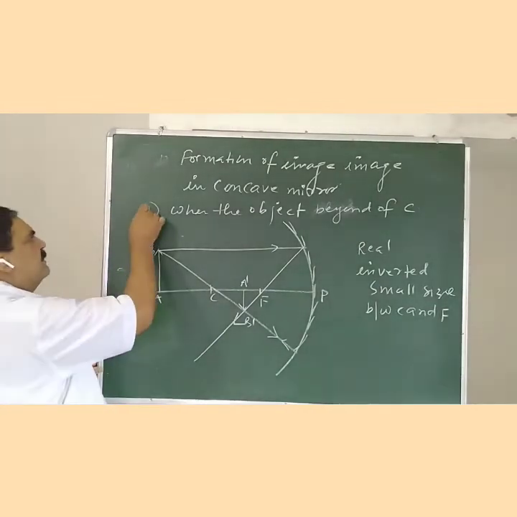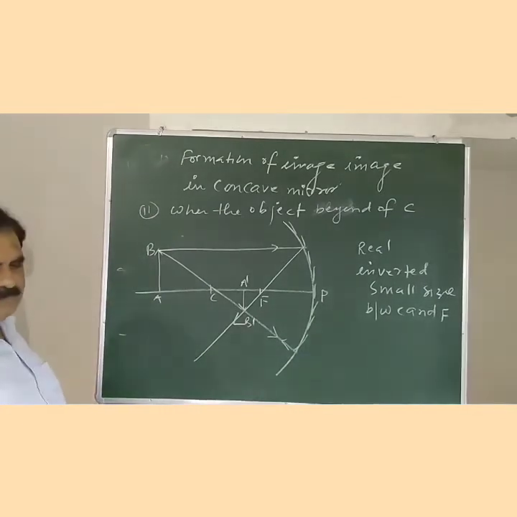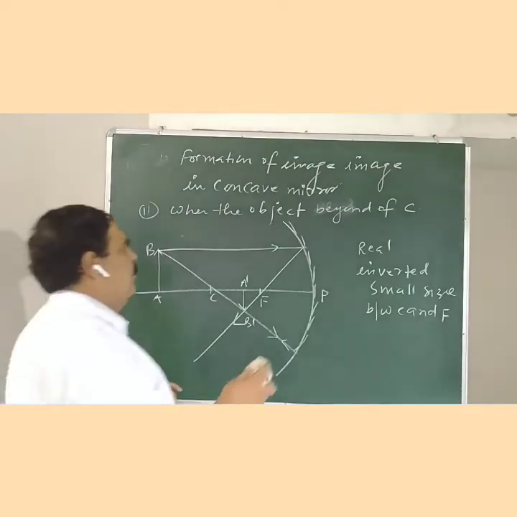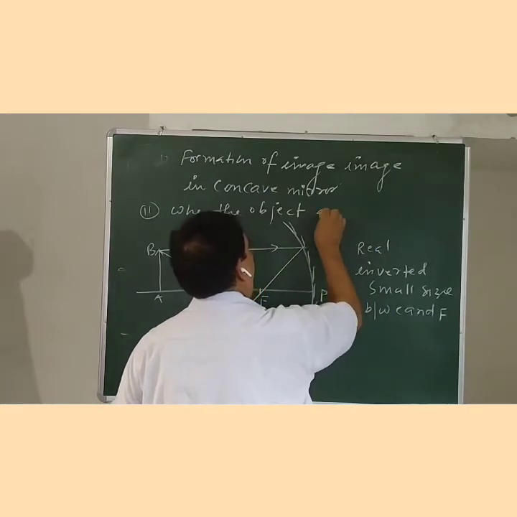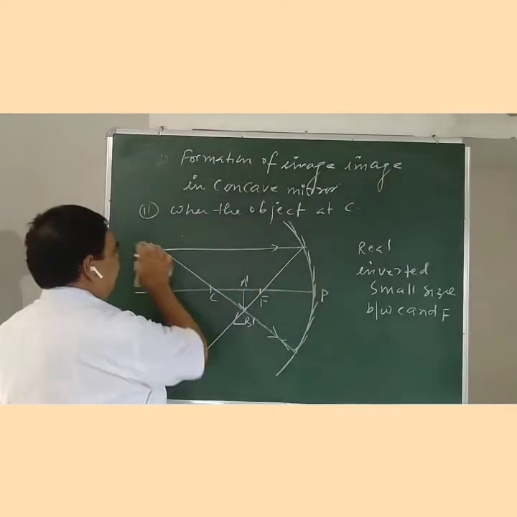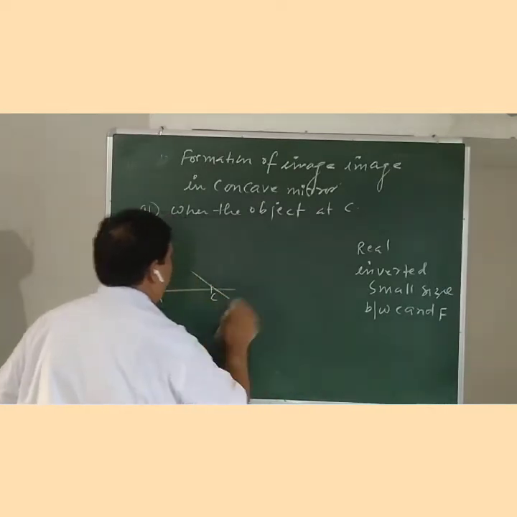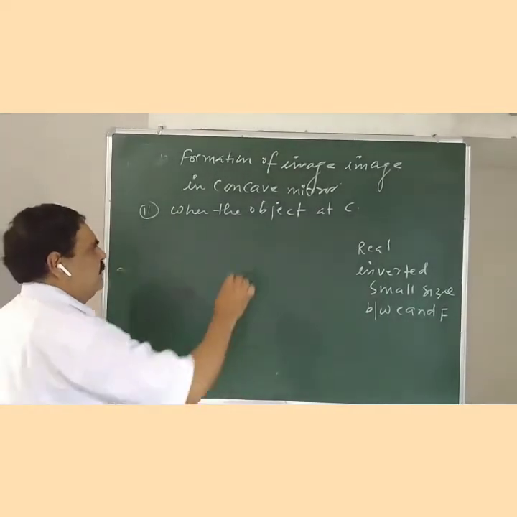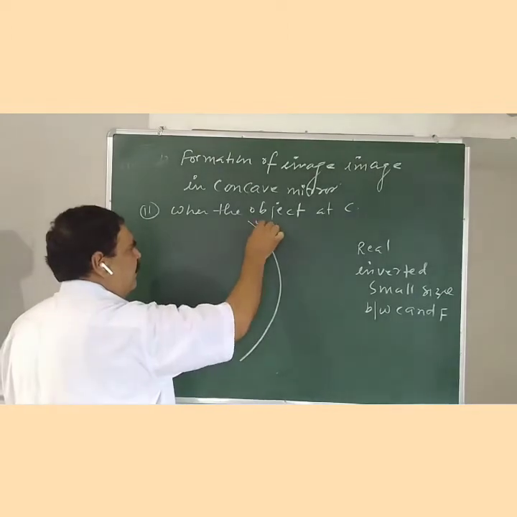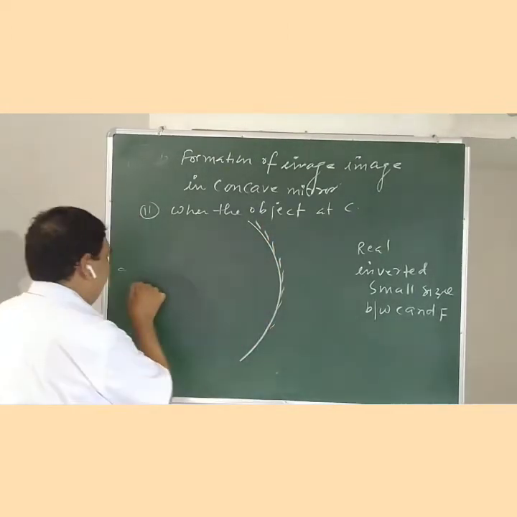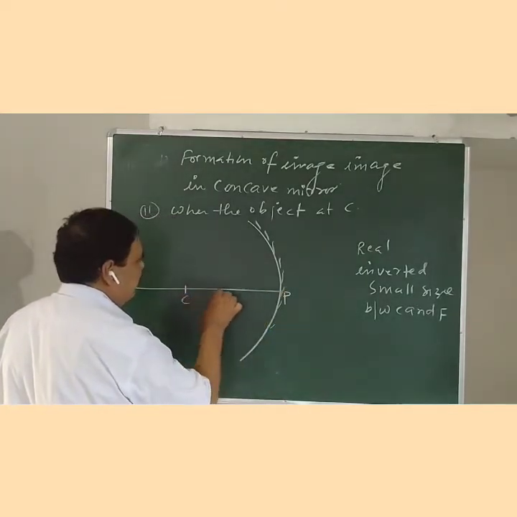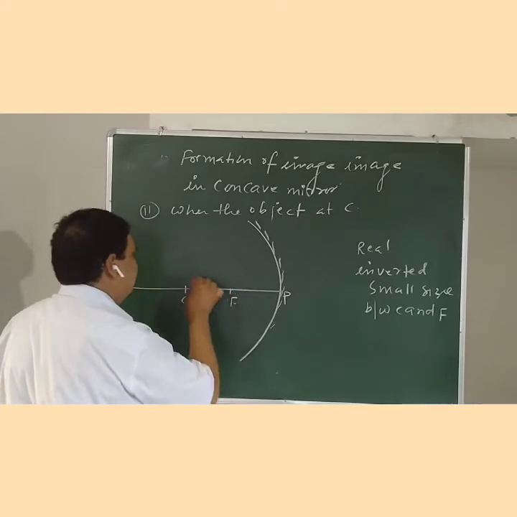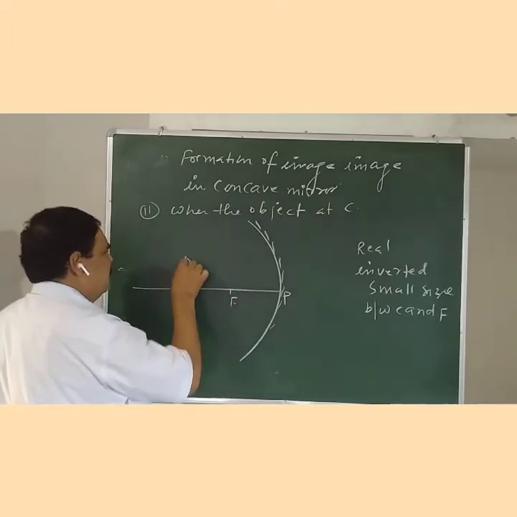This is the second formation of image, and the third formation of image is when the object is at the center of curvature, the object at C. This is the concave mirror, this is the pole, center of curvature, focus, and this is the object at the center of curvature.